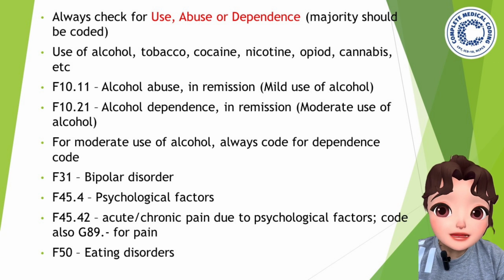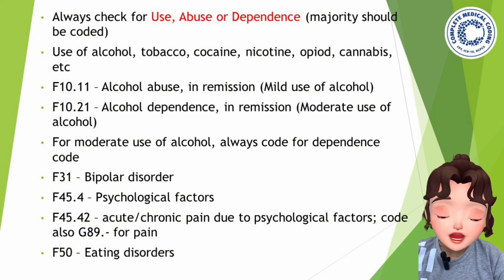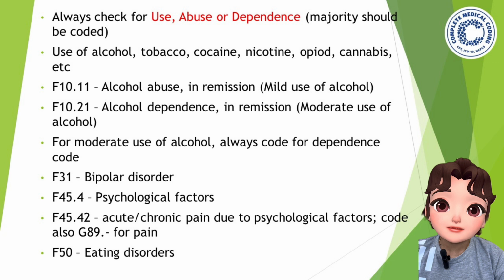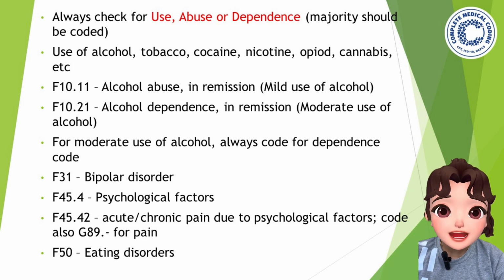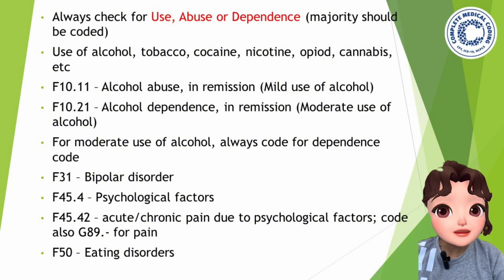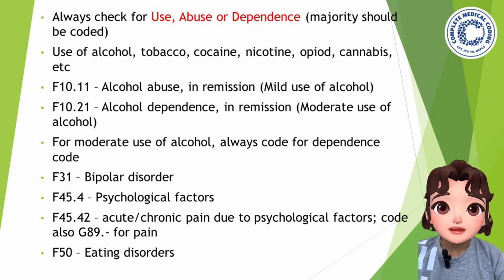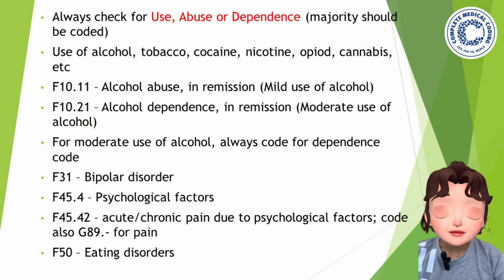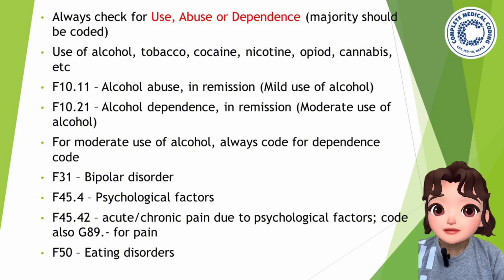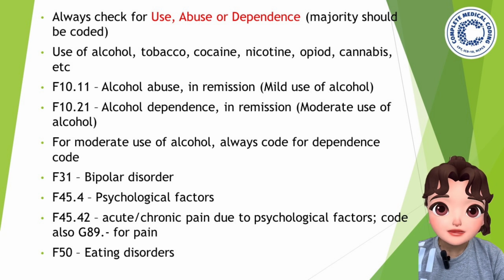If we take an example of alcohol, F10.11 represents alcohol abuse in remission, which means a mild use of alcohol. But if in the question it is mentioned as moderate use of alcohol, it means it is alcohol dependence. F10.21 represents alcohol dependence in remission. There will be more characters also, but this is just the beginning part that I am telling you.